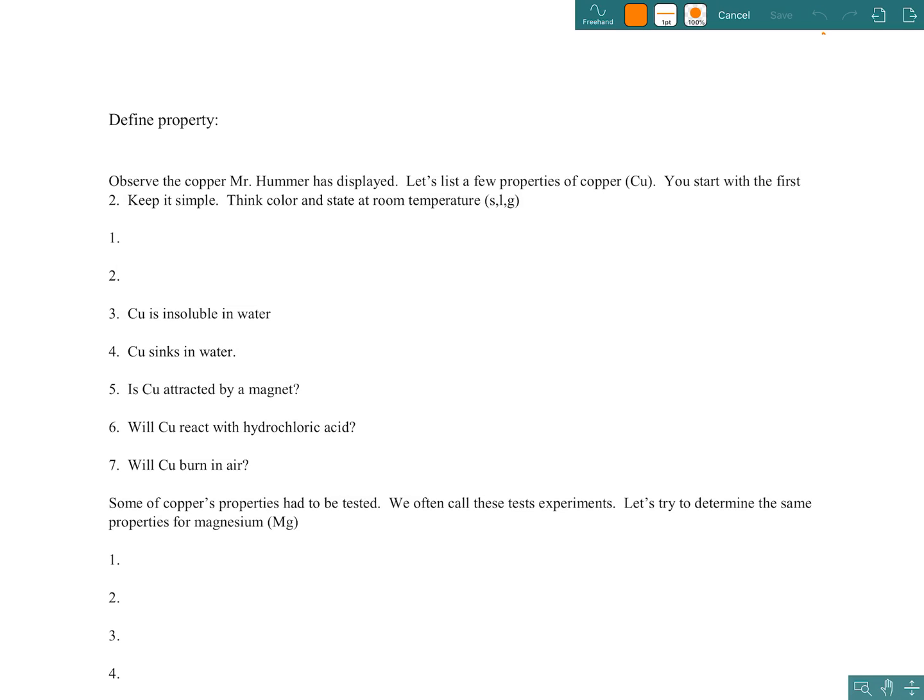So let's first define a property. A property is any characteristic that describes matter. Pretty simple definition, don't you think? Any characteristic that describes matter.